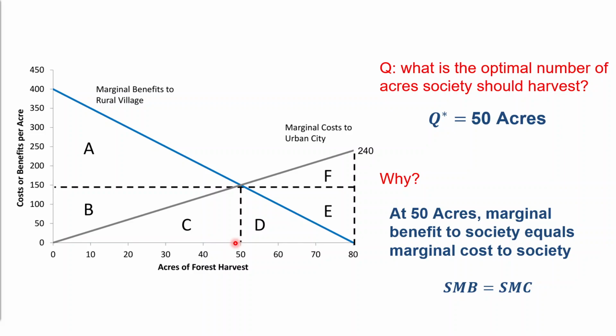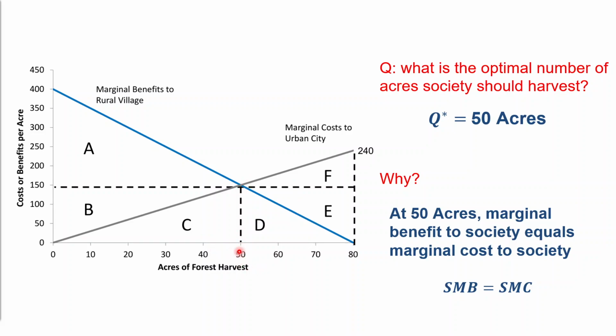Now, the two public approaches are: one, control all the land and just tell the people to harvest at 50, or two, charge a tax. But notice that in either of these methods, it requires several things. One, it requires the government to actually know that 50 acres is the optimal. And how does the government know that? Well, how do we know that? We knew that because we're given the function and the graph. So we know the marginal benefit of the village and we know the marginal cost of the city, and that's how we determine this.